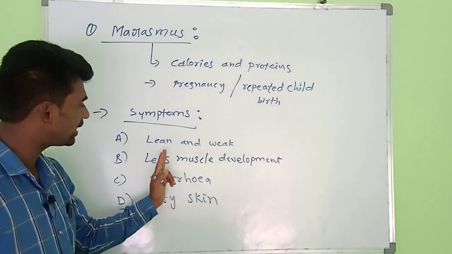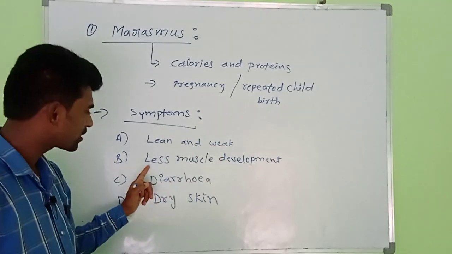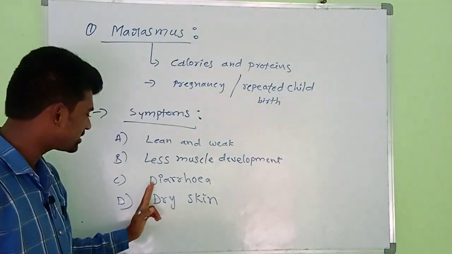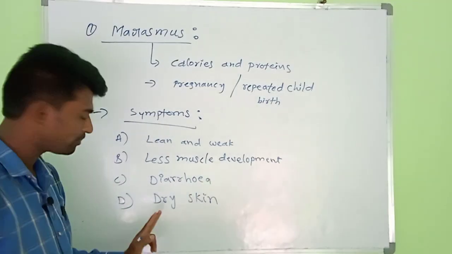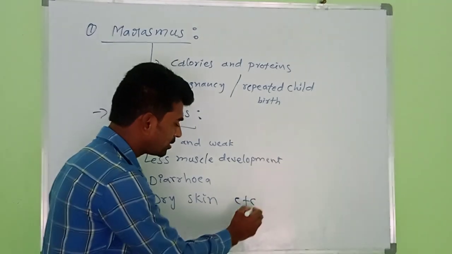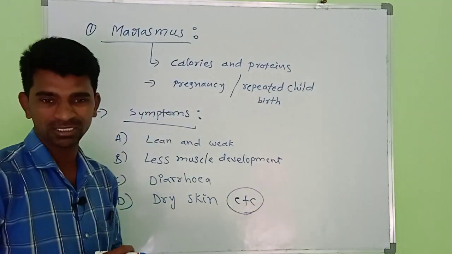Once again I remind you, the first symptom is lean and weak, the second is less muscle development, the third is diarrhea, and the fourth is dry skin. These are the symptoms of the marasmus disease.